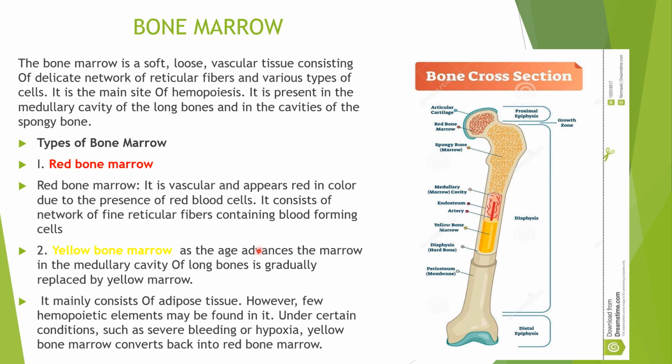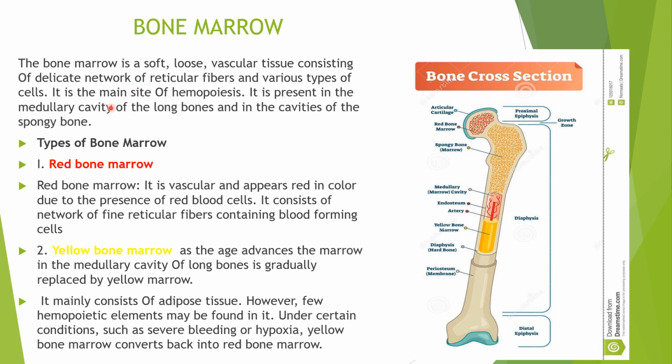So with this we have finished the lymphatic system. We discussed in detail the primary lymphoid organs and also the secondary lymphoid organs. And in part 1 we discussed the functions of the lymphatic system, the lymph capillaries and lymphatic vessels. The lymphatic ducts, we discussed in detail the thoracic duct and also the right lymphatic duct.